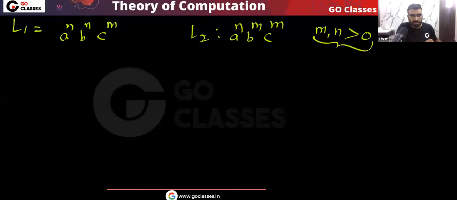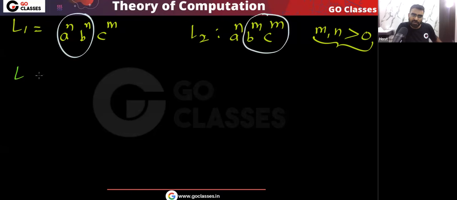Now you can easily see that both these languages are actually CFL. Here we only need to do this, and here only this. I can write L1 as a power n, b power n, c plus, because m and n are greater than 0.